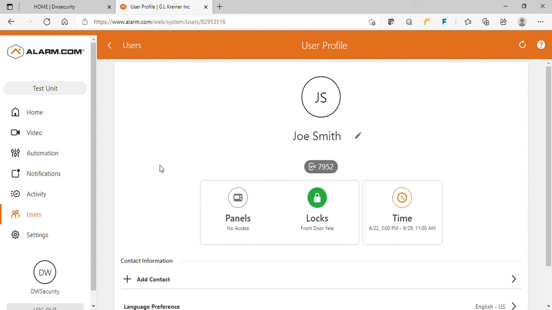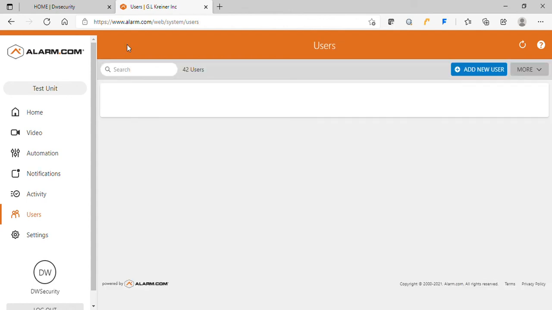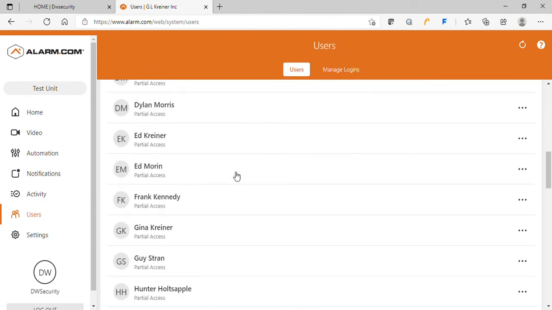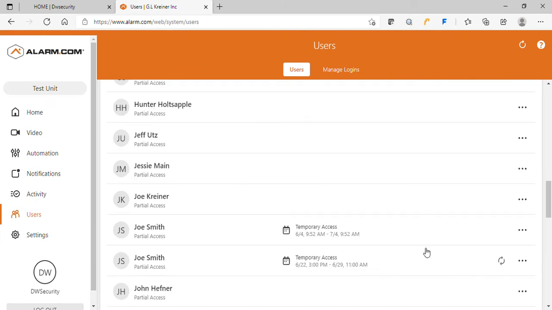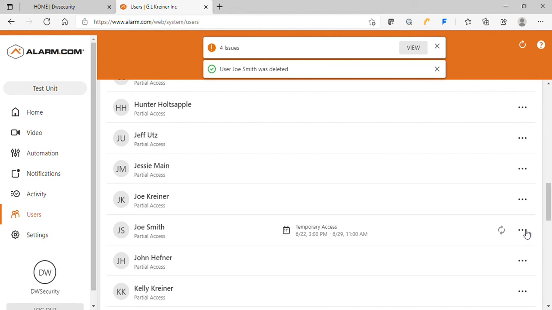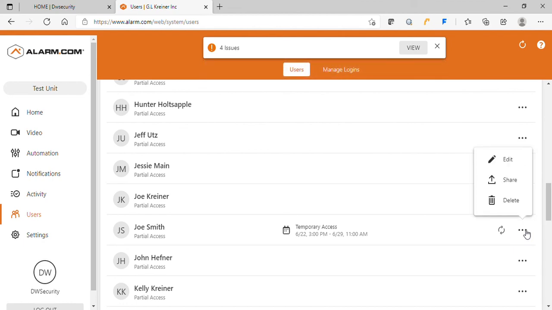That is the basics of how this system works. It's very simple, not complicated at all to add codes in there. We go back to users. If for some reason Mr. Smith decides he's not coming and you want to take his code out, and I'd put Mr. Smith in twice, I had used him before, so I'm going to delete both of them.